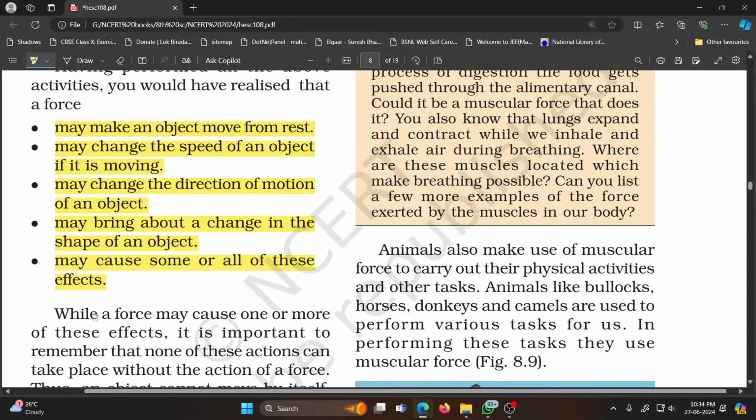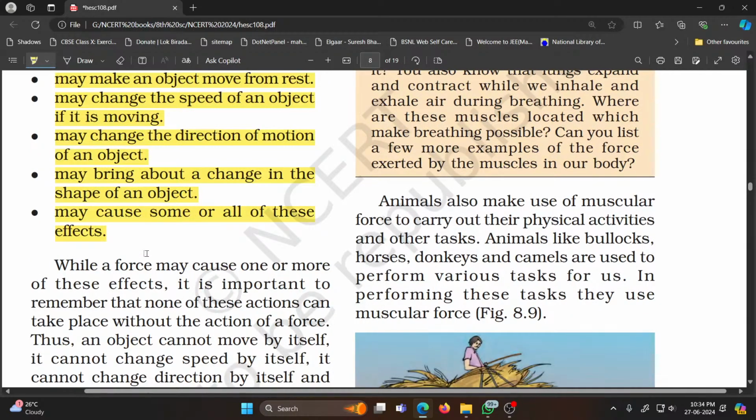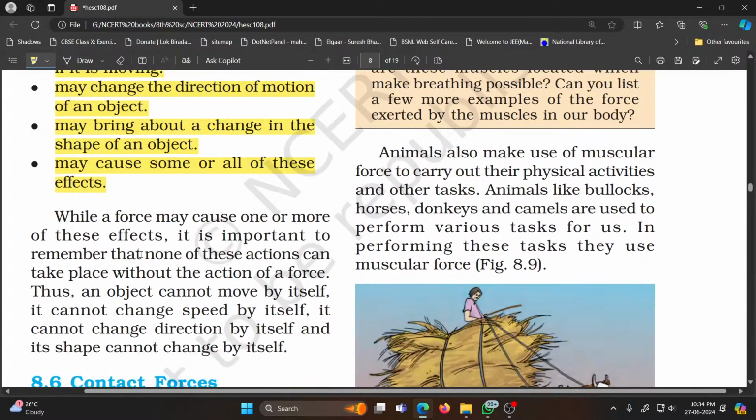While a force may cause one or more of these effects, it is important to remember that none of the actions can take place without the action of a force. This object cannot move by itself, it cannot change speed by itself, it cannot change direction by itself, and it cannot change shape by itself.